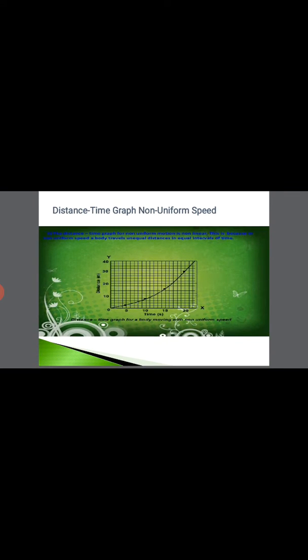Non-uniform speed, you can see over there. The time taken, the quantity which changes in equal intervals, is taken along the x-axis, and the quantity which changes in unequal intervals is taken along the y-axis. You can see over there the distance traveled in 0 to 5 seconds is lesser in comparison to the distance traveled in 15 to 20 seconds. So you can see the shape of the graph also. It is not uniform, it is a curved graph. Okay, so my graph 4, distance time graph 4, body moving with non-uniform speed.